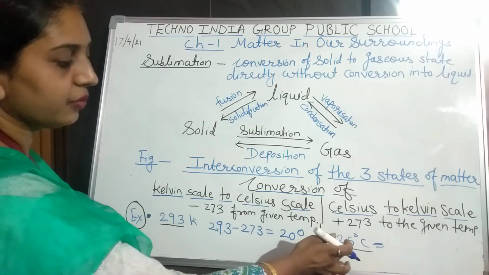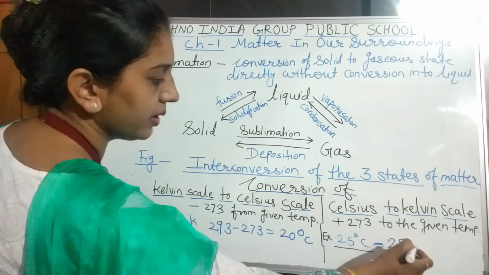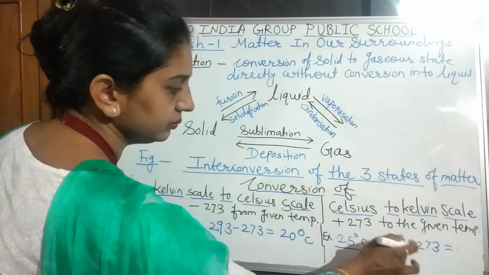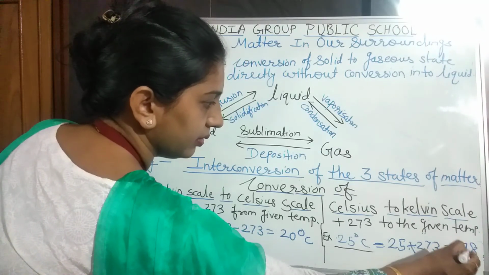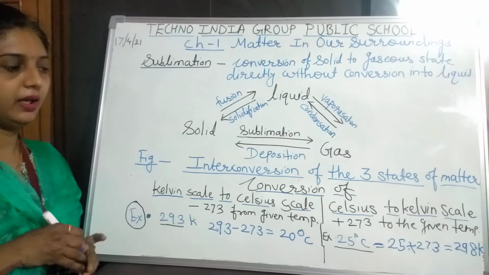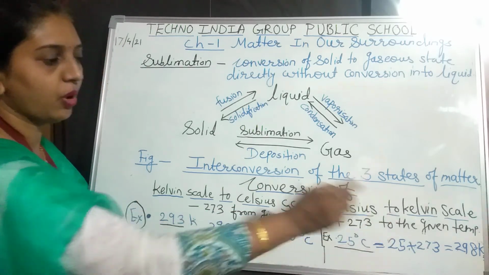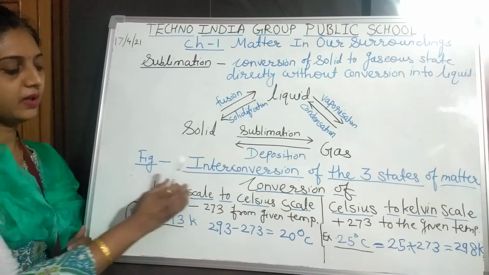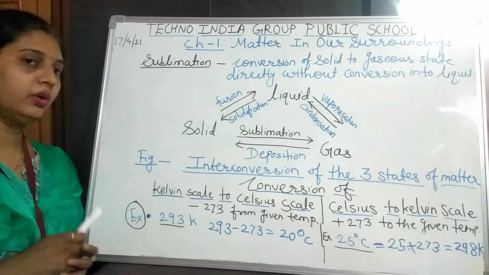Now if 25 degrees Celsius is given, we have to add 25 plus 273. The answer which we get when we add 273 to 25 degrees Celsius is 298 Kelvin. So this is how Kelvin scale is converted into Celsius scale, and how Celsius scale is converted into Kelvin scale.